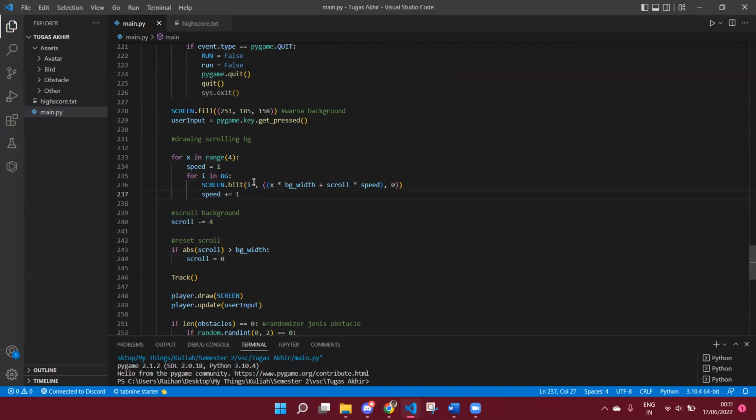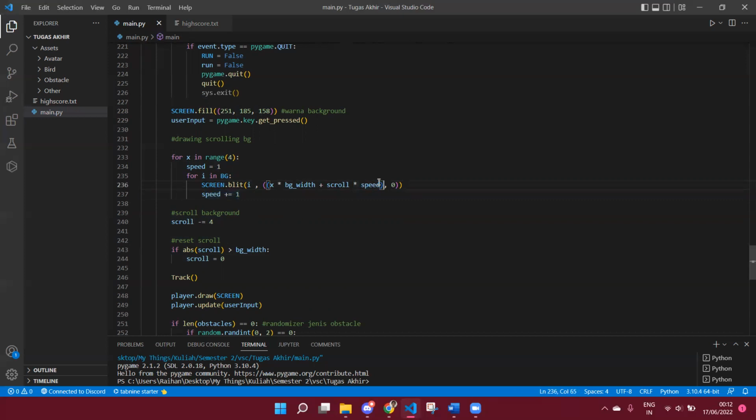The logic is that for i in background, that means i here is every variation in the background constant. There's 3, so that means it will go 1, 2, 3, and then the X here will act as a different position, and also a different speed here.